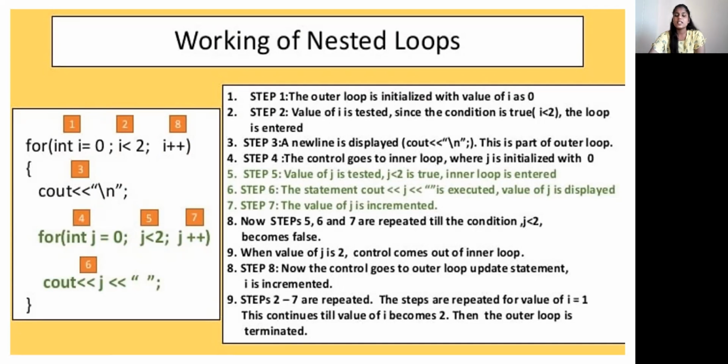Now steps 5, 6, 7 are repeated till the condition j is less than 2 becomes false. When the value of j is 2, control comes out of the inner loop. Step 8. Now the control goes to the outer loop update statement and i is incremented. Steps 2 to 7 are repeated for the value of i equal to 1. This continues till the value of i becomes 2. Then the outer loop is terminated.